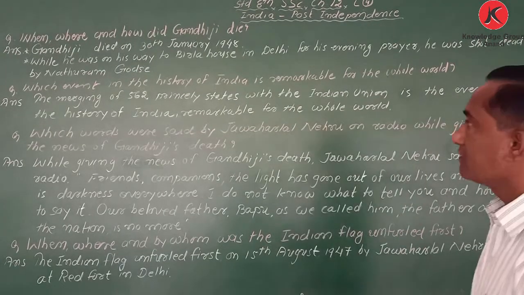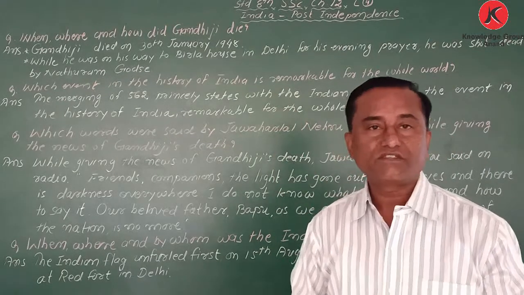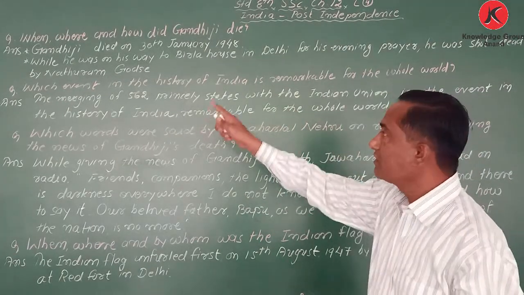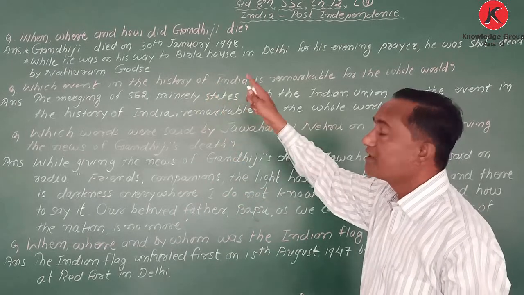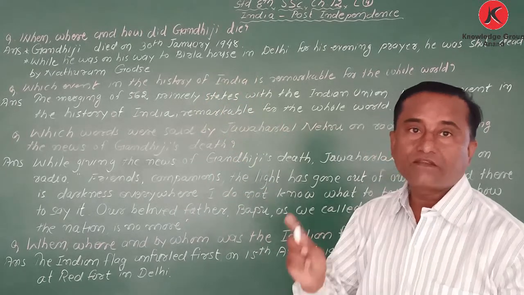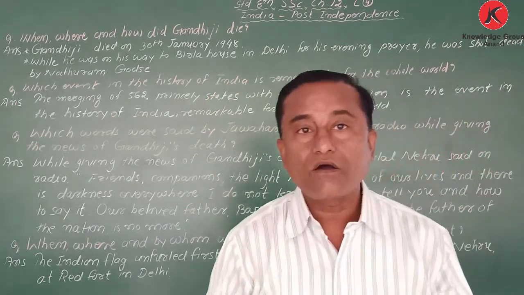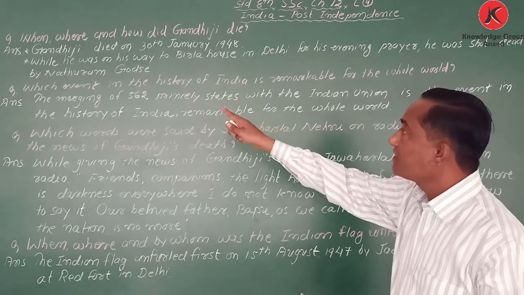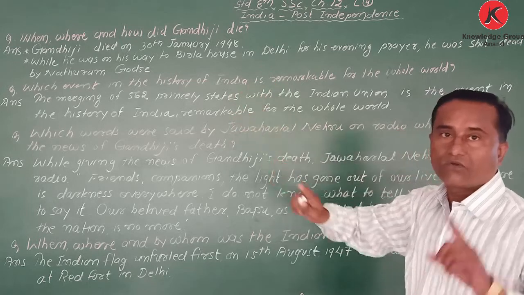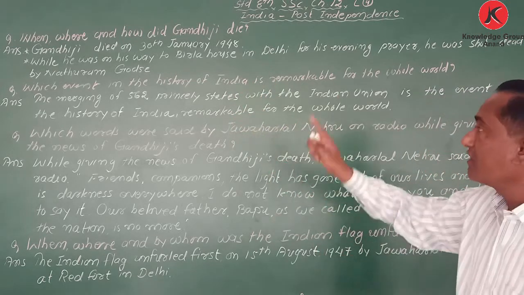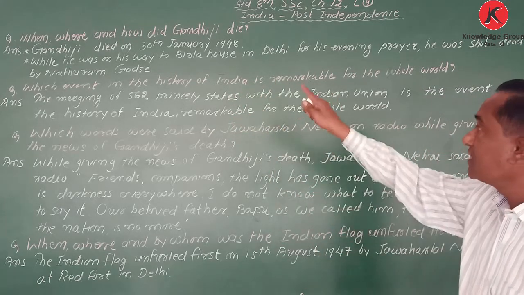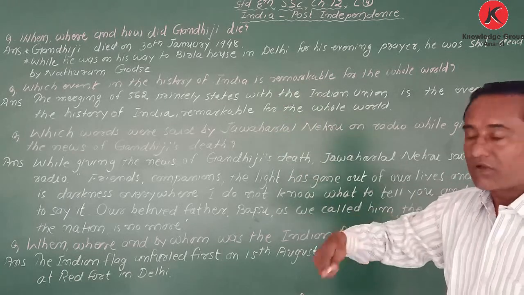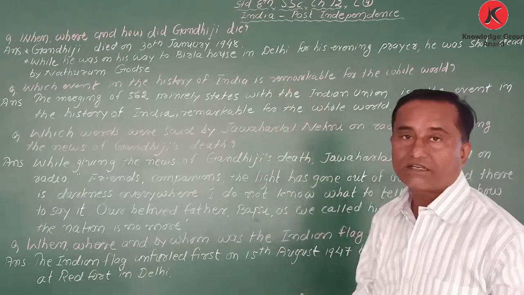My dear student, my next question is when, where and how? When, where and how did Gandhiji die? When means kyare, where means at which place, and how means how did Gandhiji die?